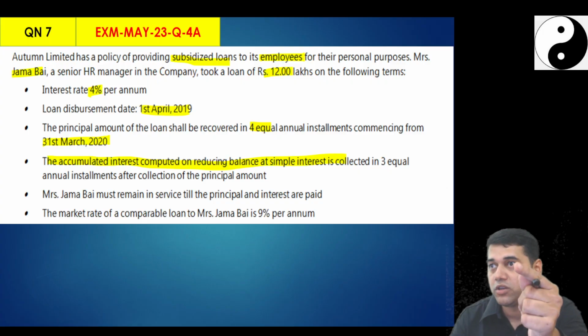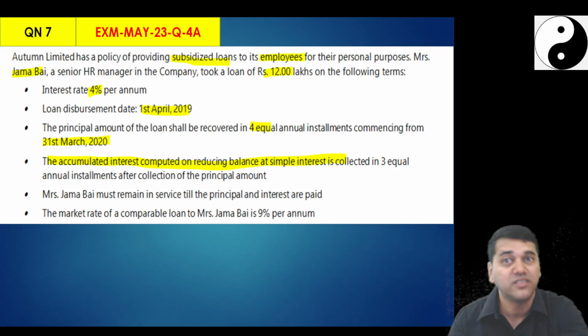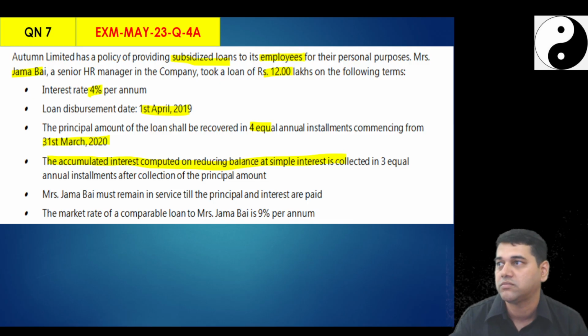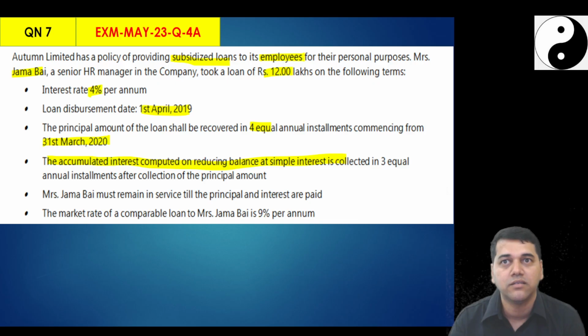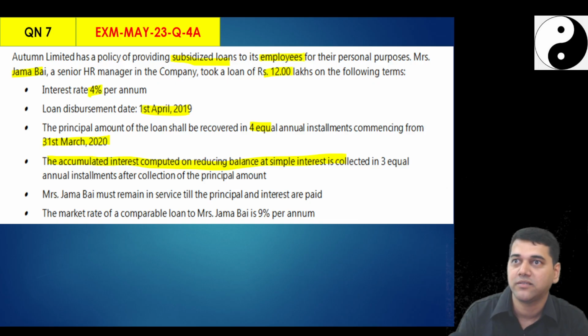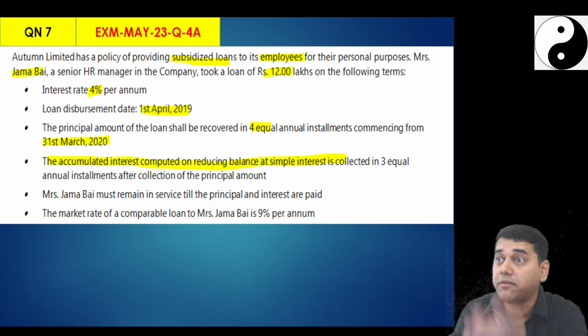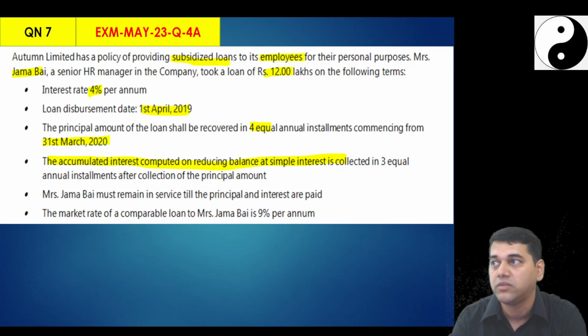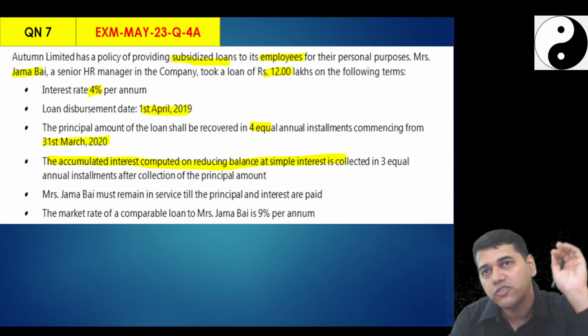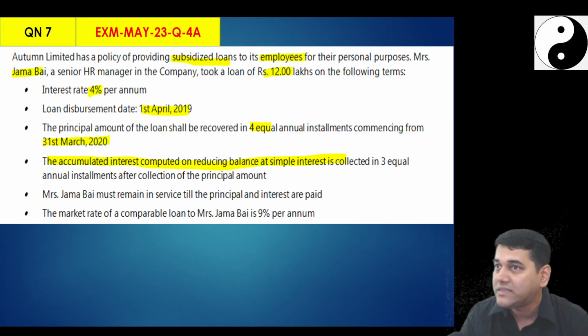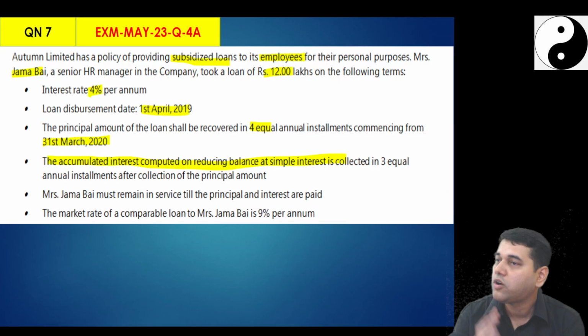In the examination hall, if you are not able to figure out what it is, just leave this question, go to the next question. Because this is like a snake. They will lure you with 14 marks. Probably sometime this can come as a first compulsory question also. But if you touch it, students, it's going to bite you. On one side, you will lose 14 marks. On another side, you have lost time also.